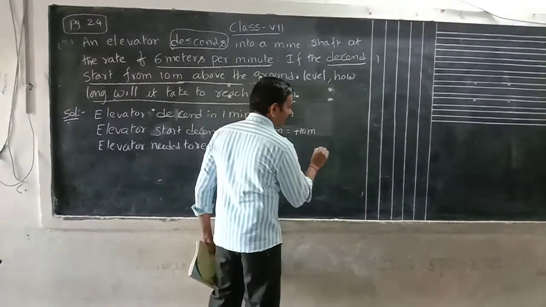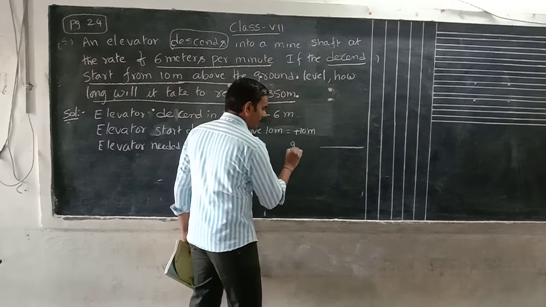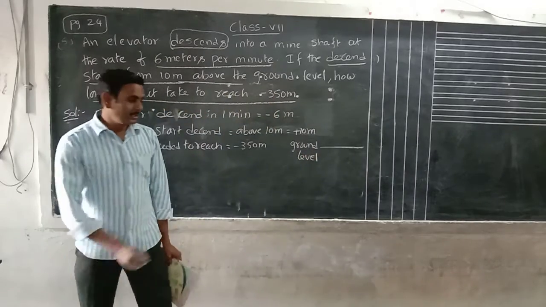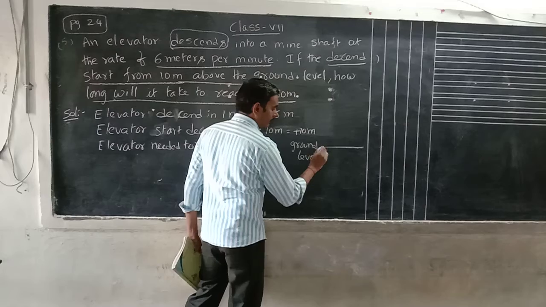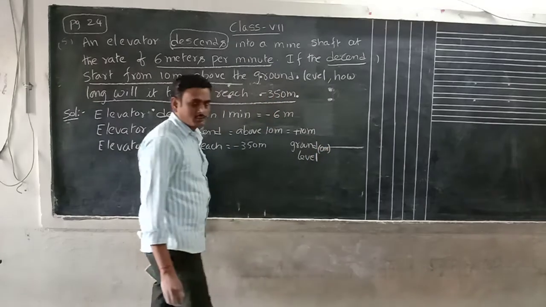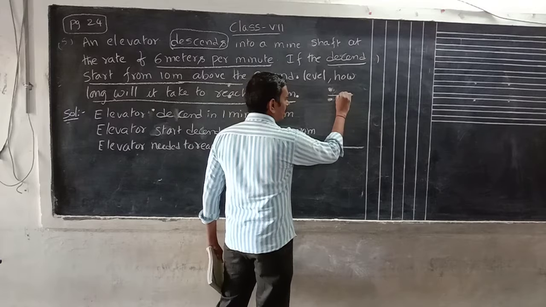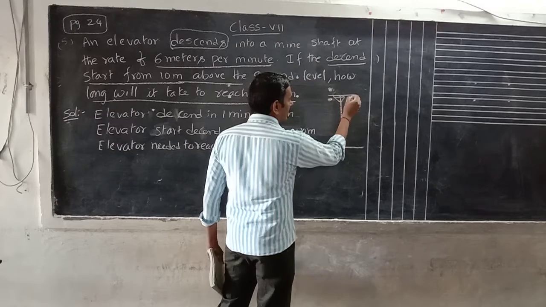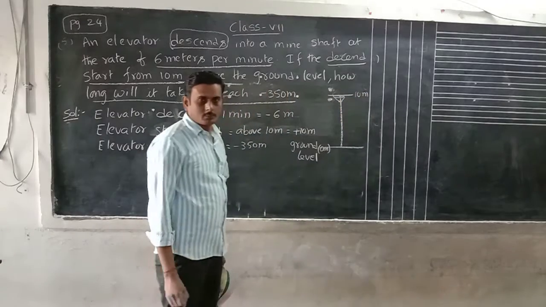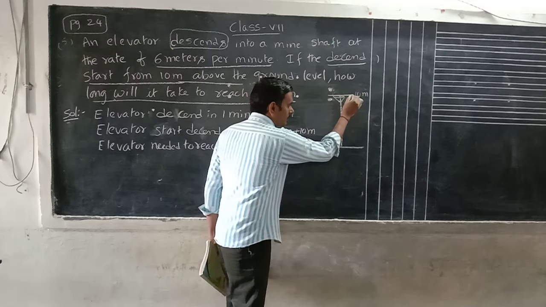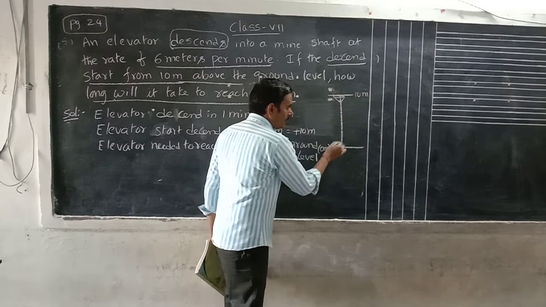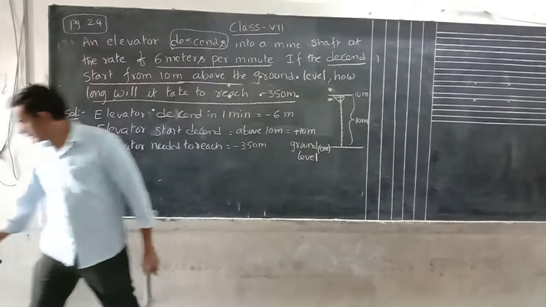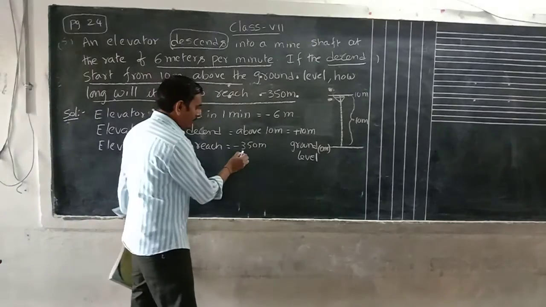For example, this is the ground level. This picture we have to remember. Ground level we take as 0 meters. Where does the elevator start? The elevator starts from here, 10 meters above the ground level. To travel from this point to ground level, how much distance will it cover? 10 meters.